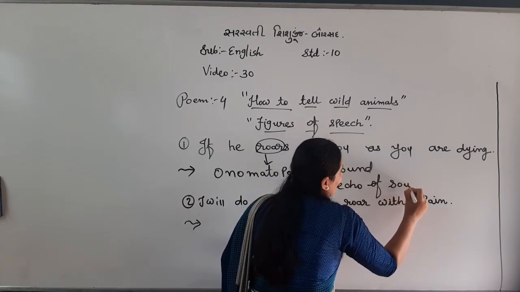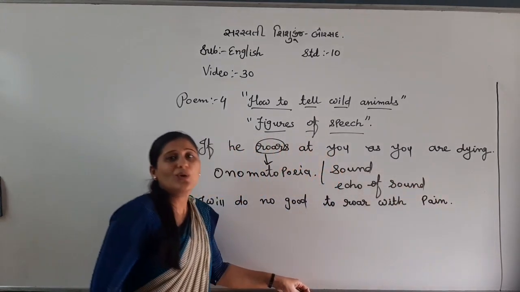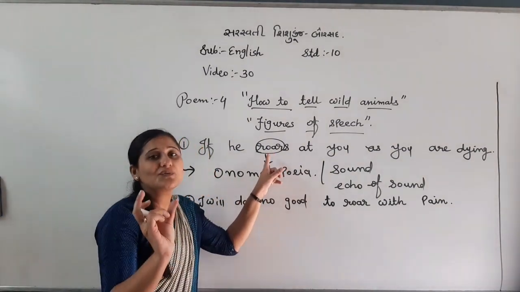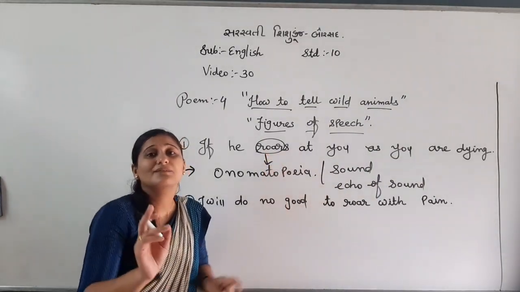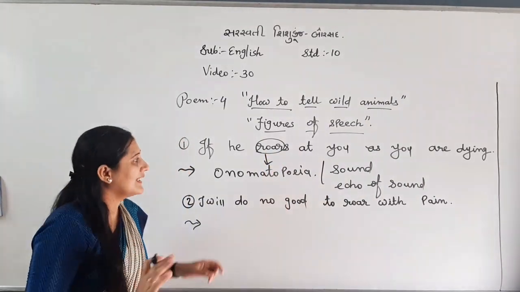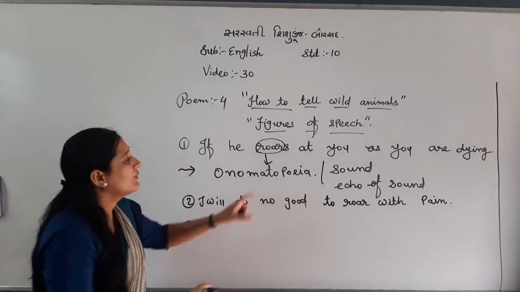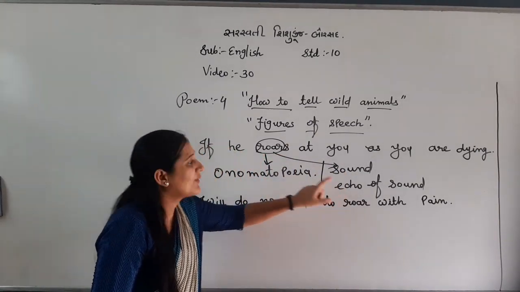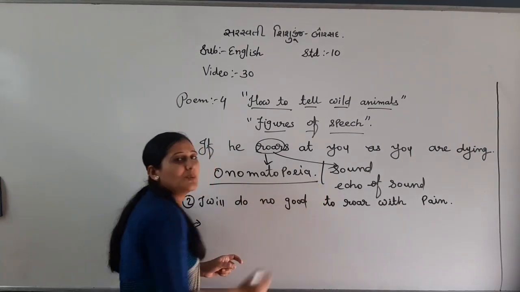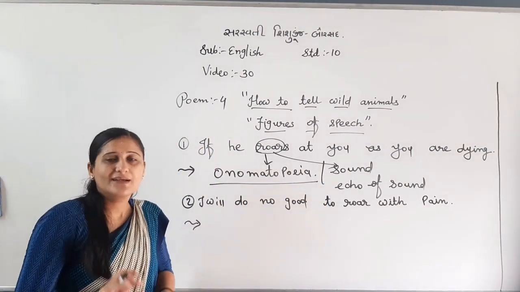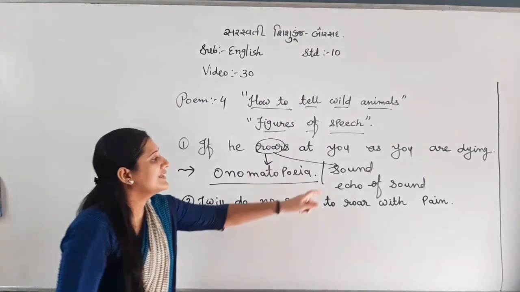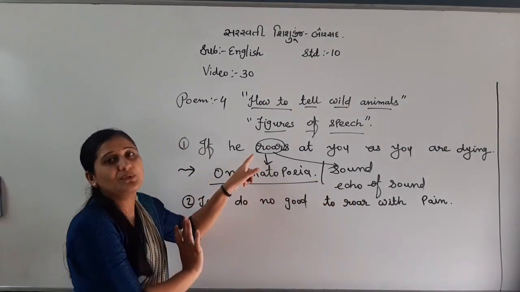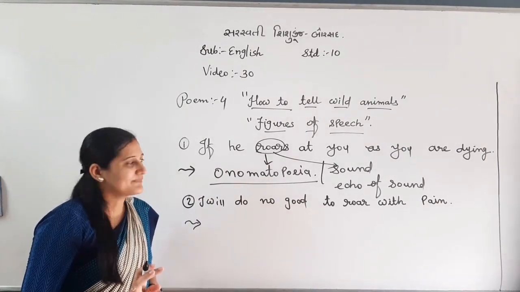So which word shows sound here? Roar. A tiger is roaring. So whenever a particular word shows sound or echo of sound, we can have the onomatopoeia figure of speech, right? Understood?